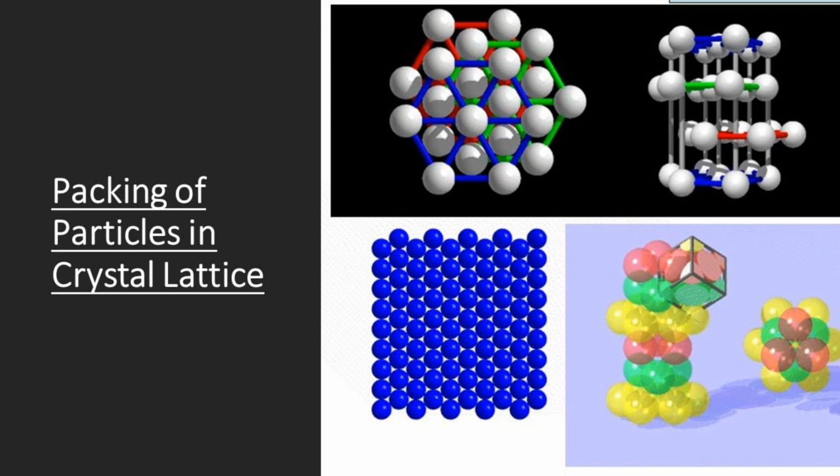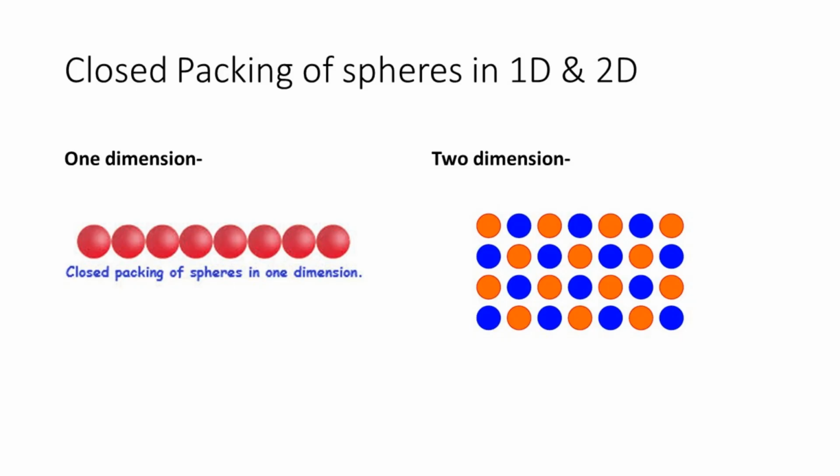Now, the number of neighboring spheres that touch any given sphere is its coordination number. Now, we have to study about close packed structure. This can be studied by using dimensional theories. By looking at the close packing in one dimension and two dimensions, it is very conveniently known about three-dimensional close packed structures.